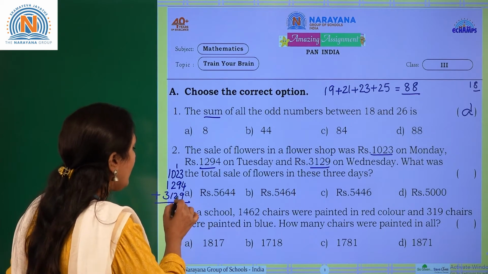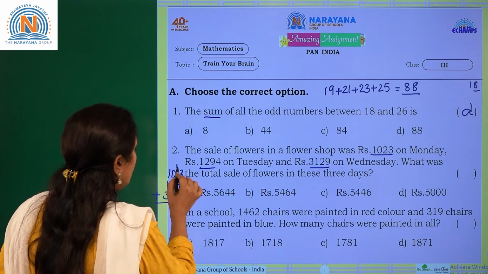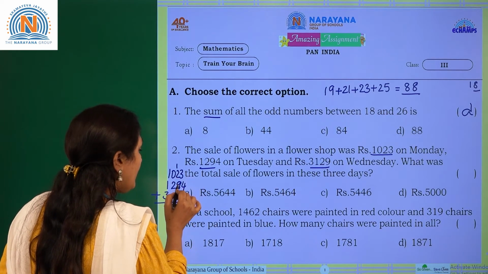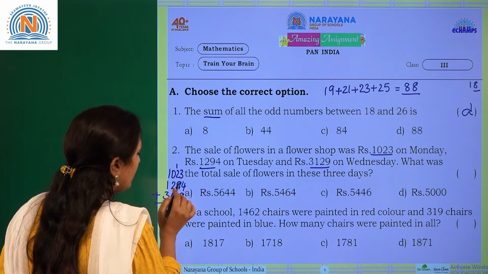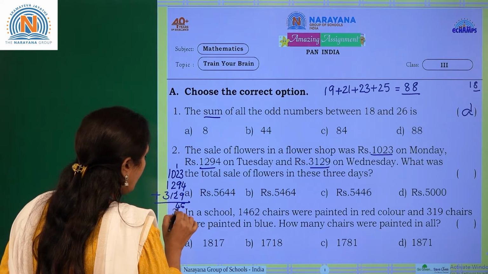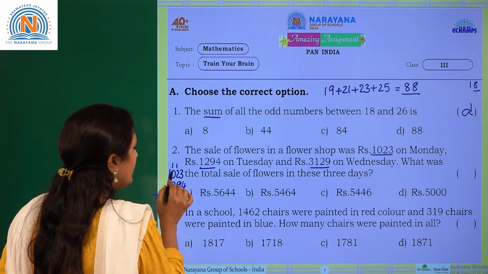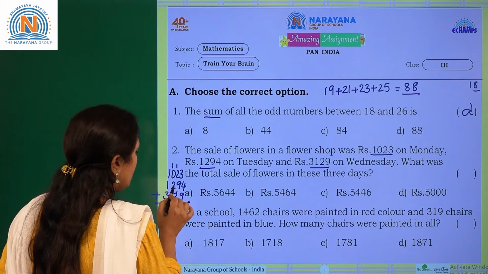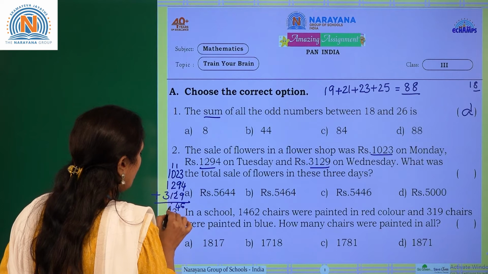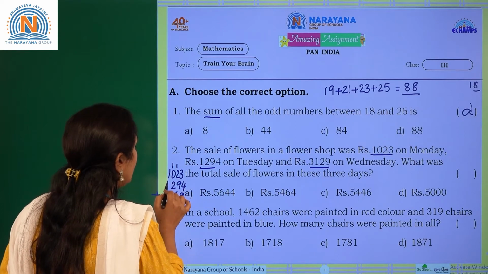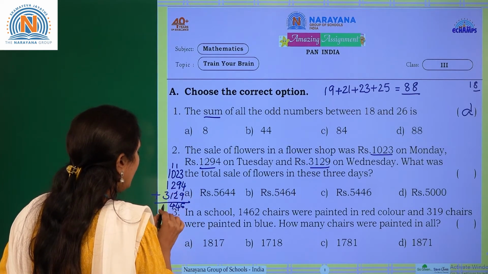12 plus 2 is 14. 4 here, 1 regroup it. 1 plus 0 is 1. 1 plus 2 is 3. 3 plus 1 is 4. Now 1 plus 1, 2. 2 plus 3 is 5.